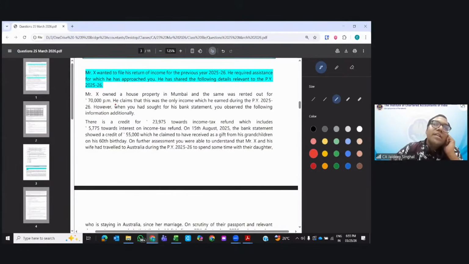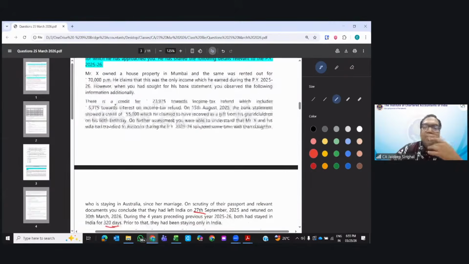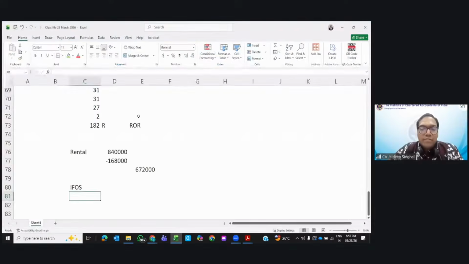Business income is not there in this question, Navneet. There is an interest of 5,775, not 23k, only 5,775 would be taxable. I had taken 20%. Oh, my bad, sorry, 30%. Thank you for this, Tanu. Just a typo error it was.